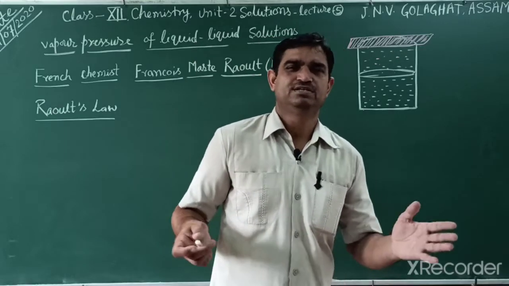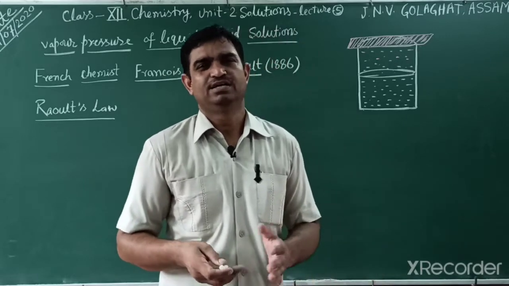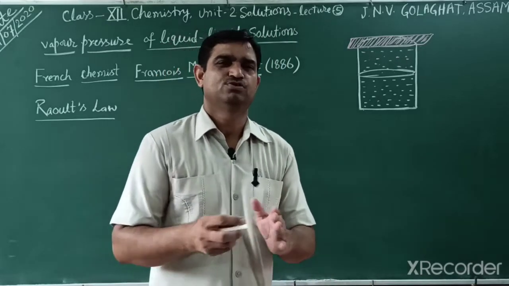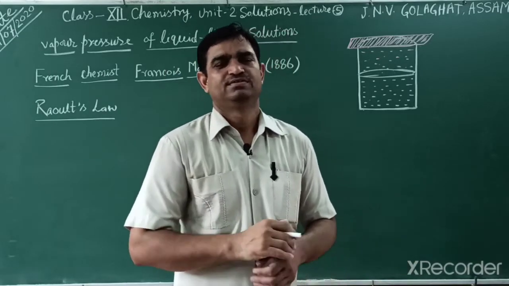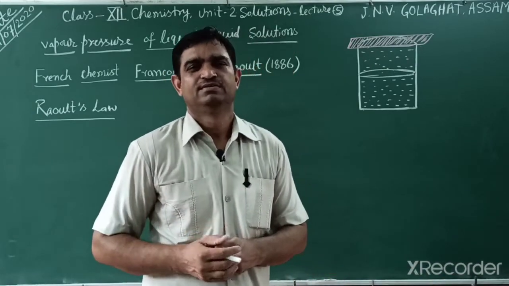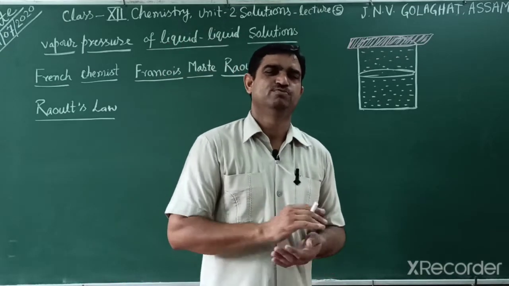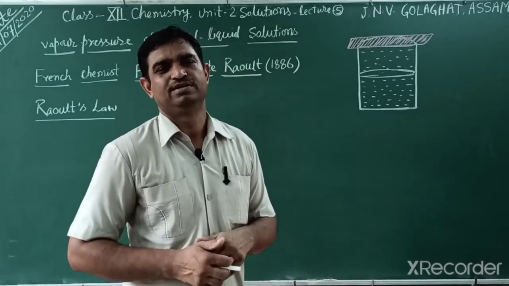So students, in the CBSE exam sometimes a question is asked: why can aquatic animals like fishes and others not survive in warm climate temperature? The reason is that they respire dissolved oxygen, and when temperature increases, the solubility of oxygen decreases, so they cannot survive easily.